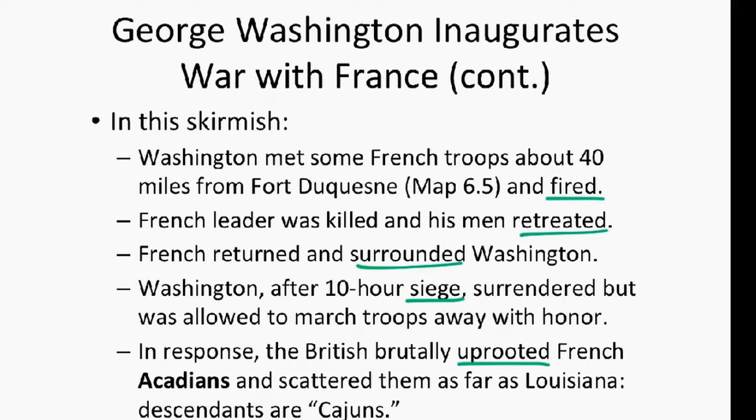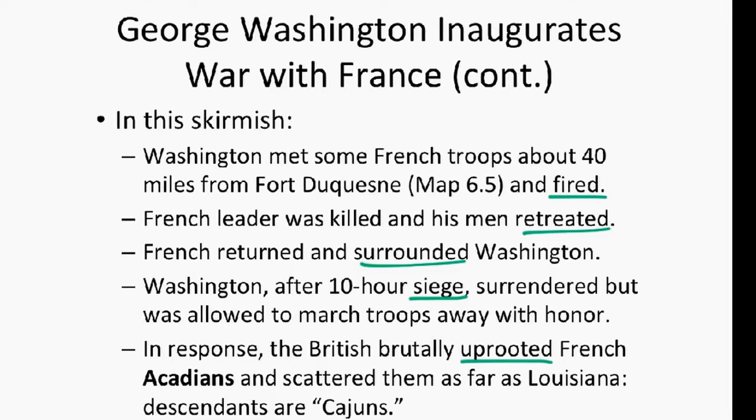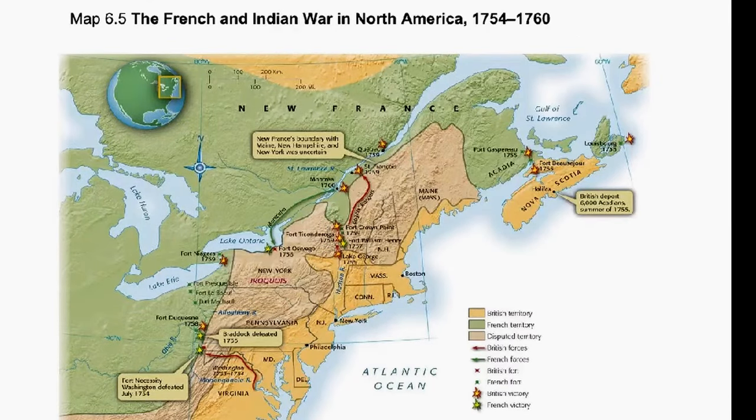In response, the British brutally uprooted French Acadians and scattered them as far as Louisiana. The descendants of these people are called Cajuns. This is map 6.5, showing the French and Indian War in North America, which took place from 1754 to 1760.